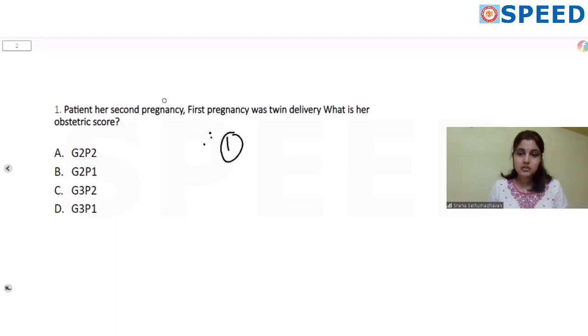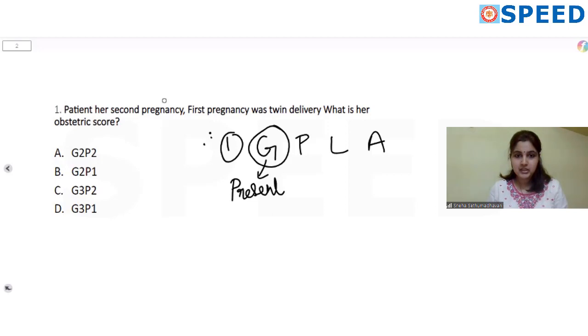First, when looking at the obstetric score, you have gravida, para, live and abortion. Gravida is the only option that includes the present pregnancy as well, whereas para, live and abortion are all of the previous pregnancy.